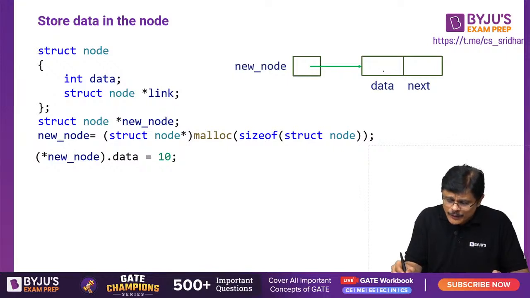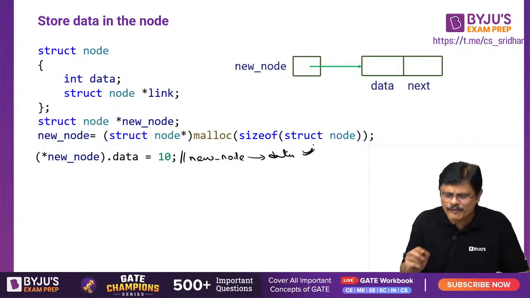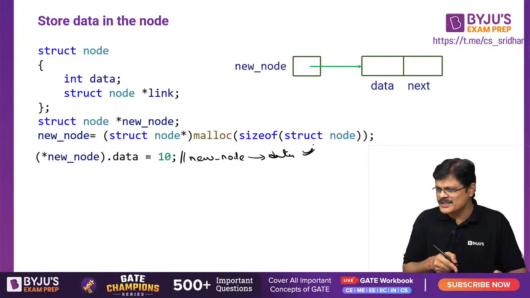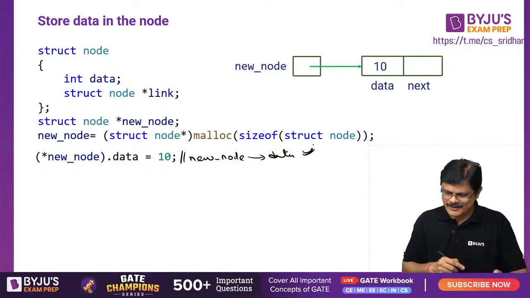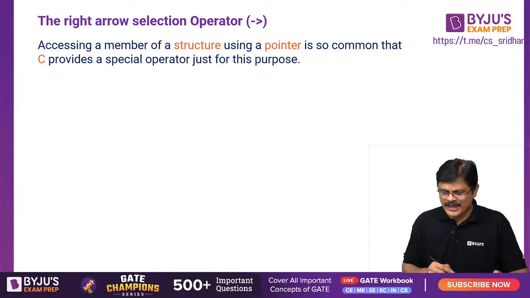Using new node, how can you access this data member, my dear friends? (*newnode).data, you can do it, or as I told you, newnode->data with the right arrow operator. Actually, this is what we use more frequently than this, my dear friends. So the right arrow operator is a very interesting one, sir.